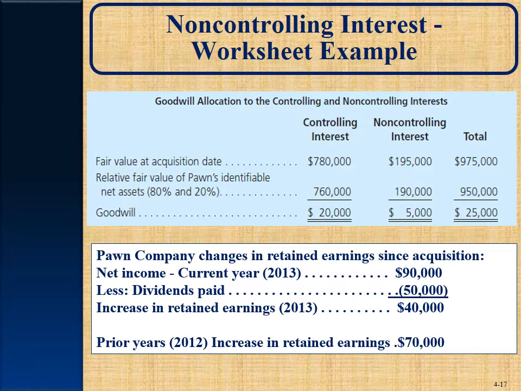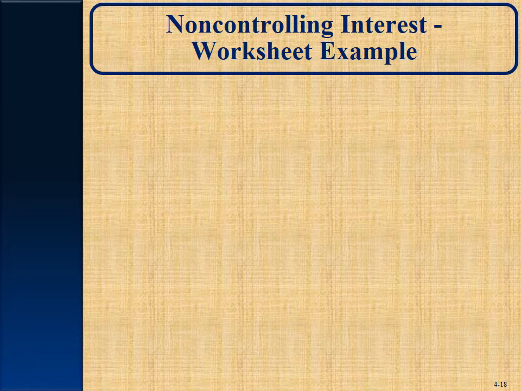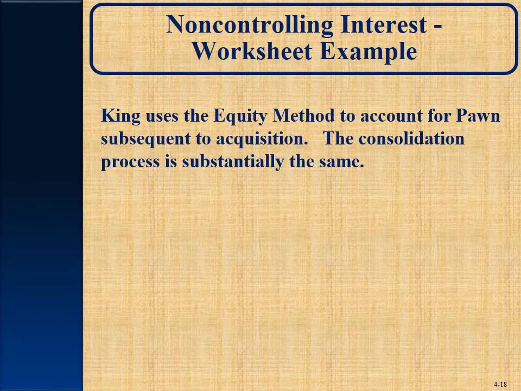The first thing Pond Company must determine is the changes in retained earnings since acquisition. Now, in 2013, they tell us at the bottom of the page, net income for the current year we'll be consolidating is $90,000. The dividends paid $50,000, so there's an increase in the subsidiaries' retained earnings of $40,000. In the prior year, the subsidiaries' increase in retained earnings was $70,000. Now remember, that's 100% of the subsidiary. So we have everything in front of us.